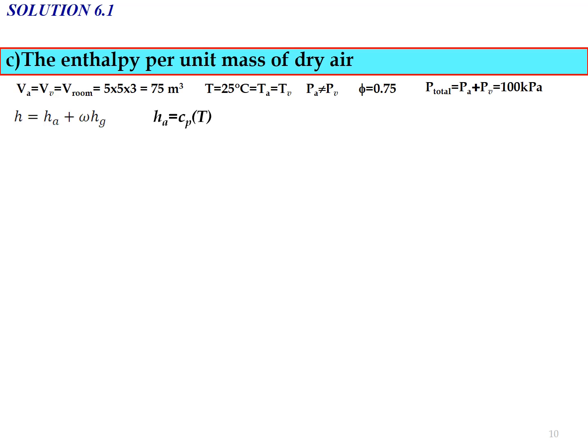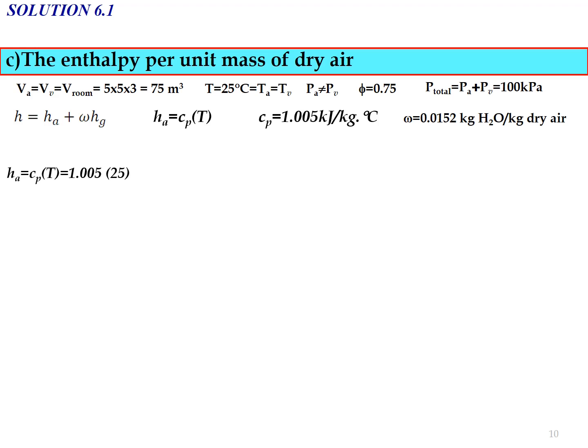So HA can be determined by using this formula, where HA equals Cp multiplied by temperature in degrees Celsius, and the Cp value for air equals 1.005 kilojoule per kg Celsius. And omega, previously we obtained the value of 0.0152 kilogram H2O per kilogram dry air.